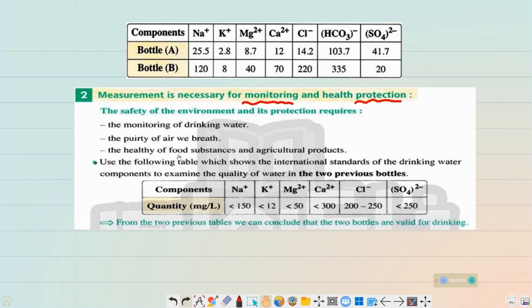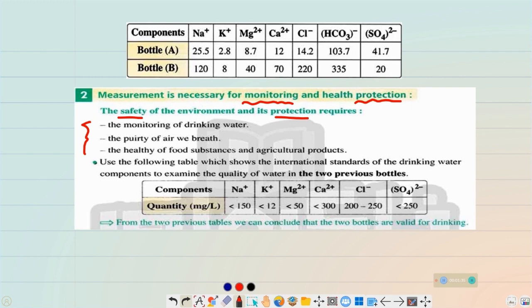The health of the food, substances, and the agricultural products must be monitored too, to make sure that the food and these agricultural products are sufficient and are healthy to us, not harmful. These are very important things to keep the environment safe, the place we are living in, to keep this place safe and to protect our environment.